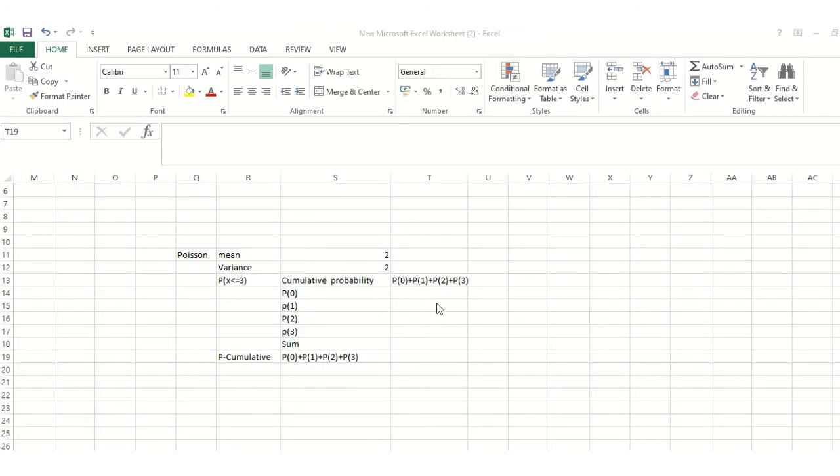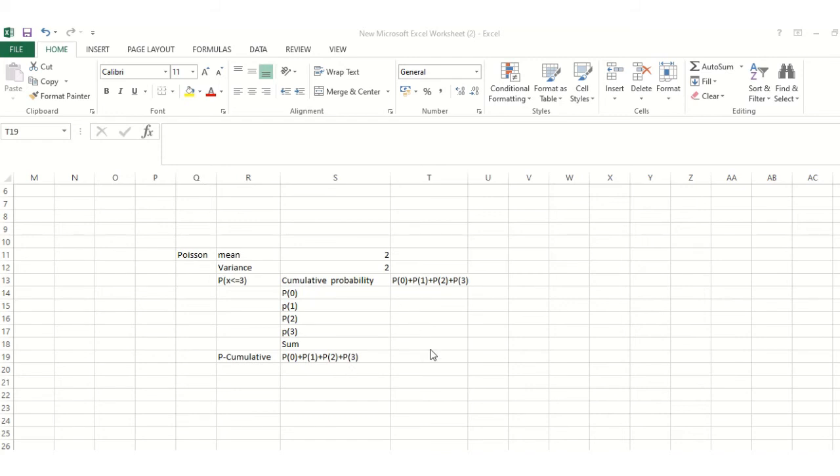So we will see how we can do it in an Excel sheet. There are two ways of doing it. We can identify the exact probability of 0 errors happening, 1 error, 2, 3, and you can add all the 4 to find out the cumulative sum. This is one method. The other method is that you can straight away see the cumulative probability of all these 4 events which is likely to happen.